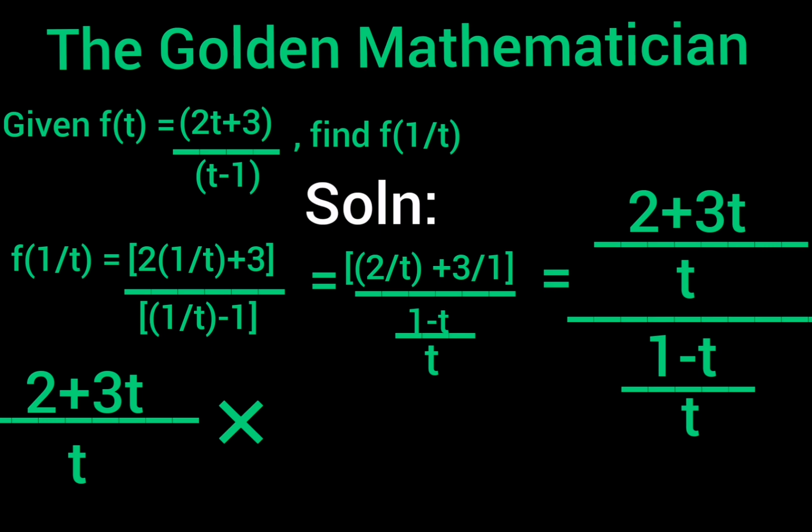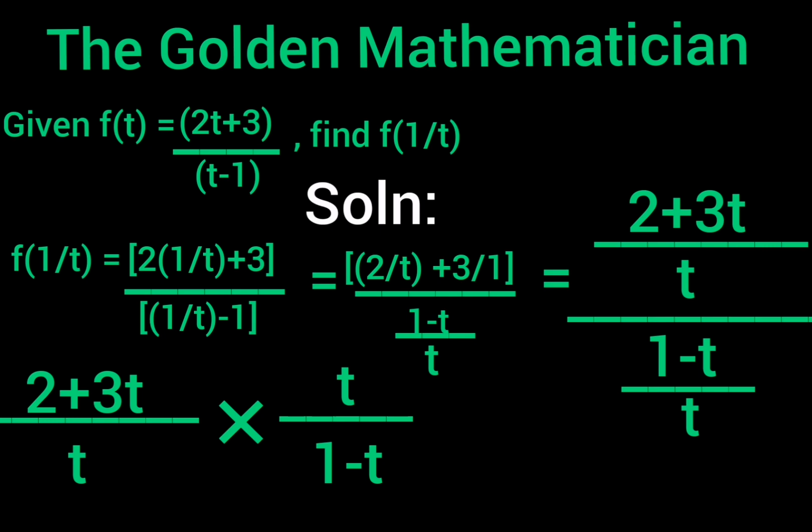Then when I change it to a multiplication sign, I'm now going to inverse the fraction, meaning the original denominator of the fraction will become the numerator, whilst the numerator will now become the denominator. A lot of talk, it may sound confusing, but let's look at what I'm trying to say.